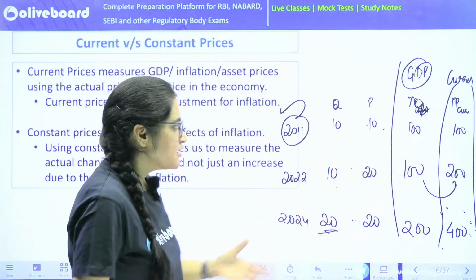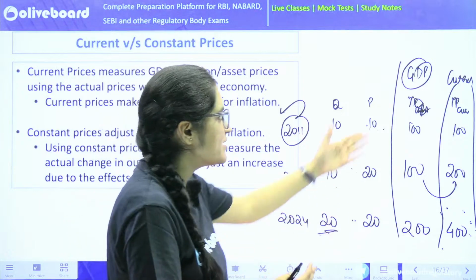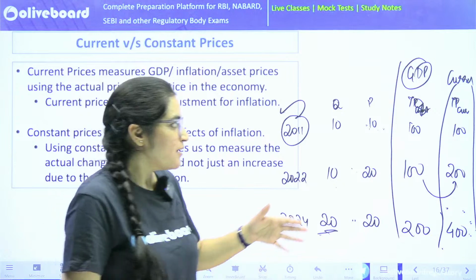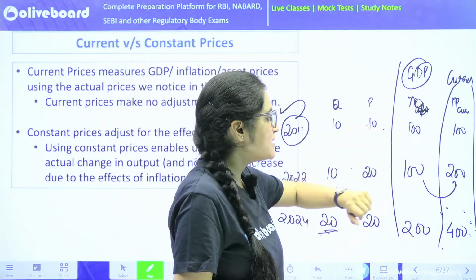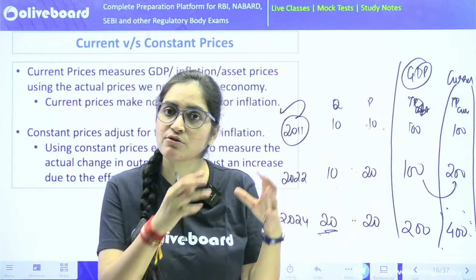What happens is, generally we try to avoid calculating our GDP at current prices, though it's very easy to calculate because back calculation is not there. But if we calculate GDP at current prices, the inflation is also there. The impact of inflation will always be there.